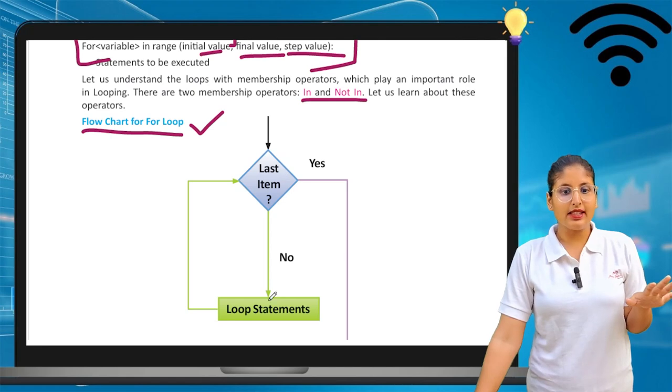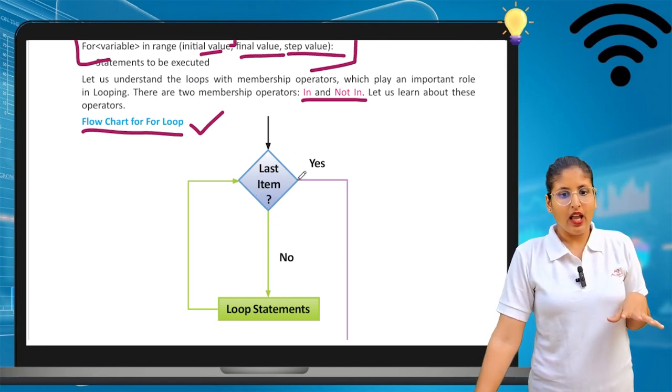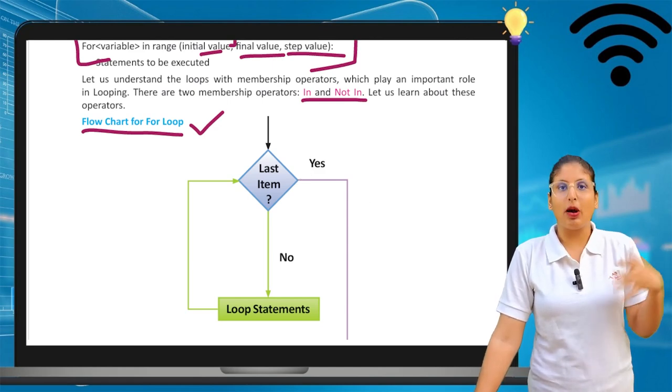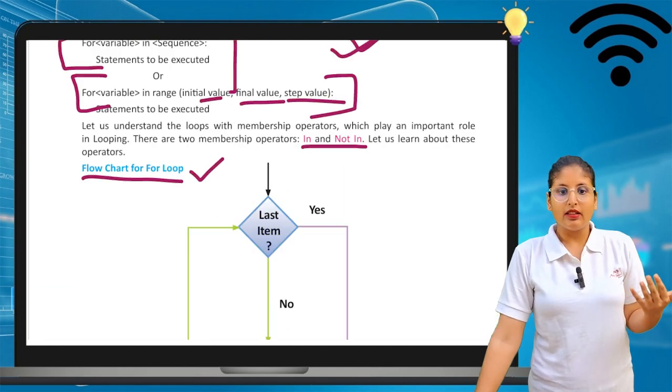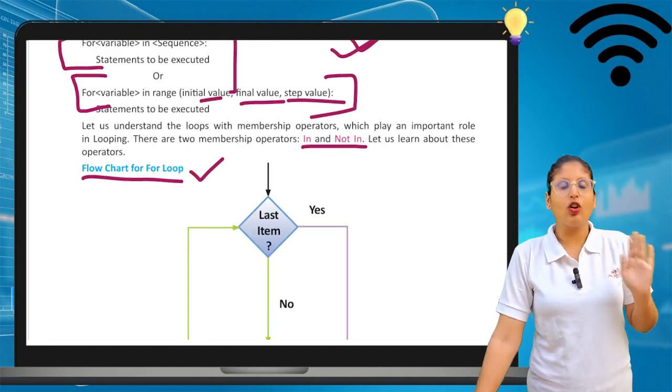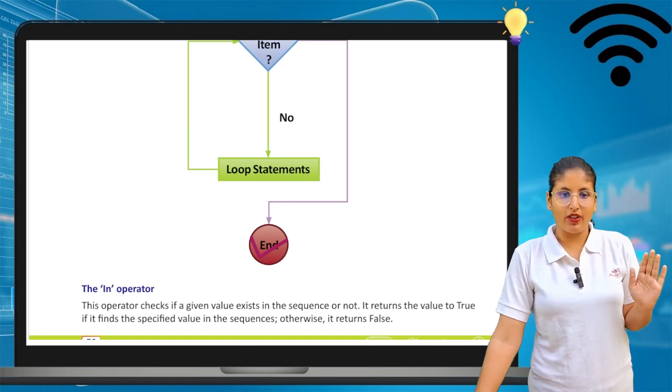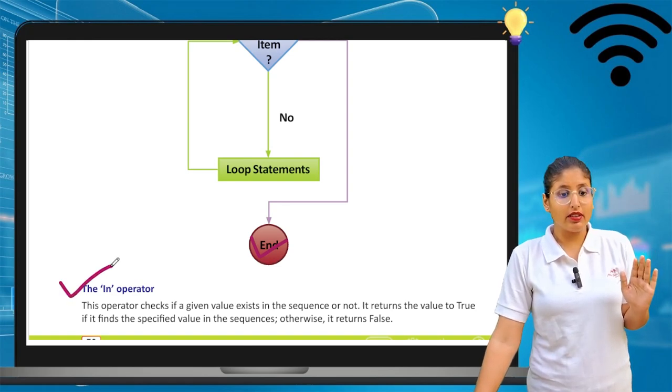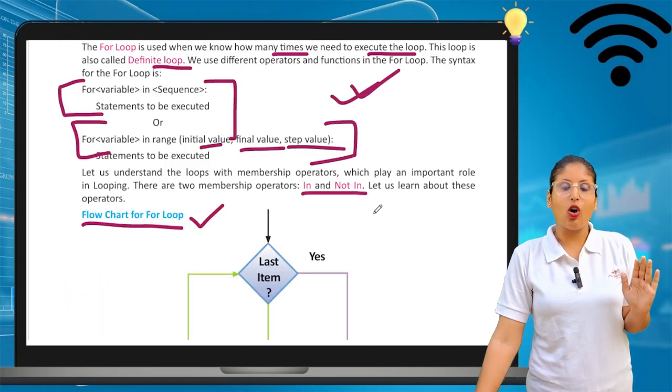So here we can say, if the condition is true, then only your program is able to function. If the statement is false, then it cannot perform the function. Then we will see what is in and not in.